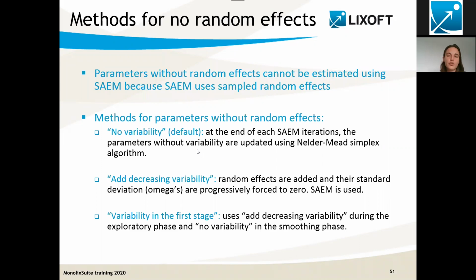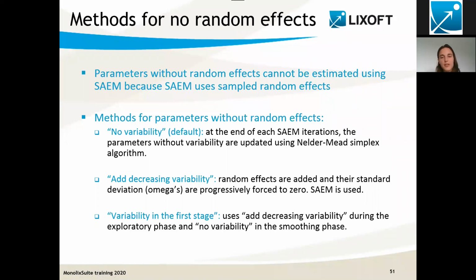The one that is used by default, we call it no variability. And actually what it does is that at the end of each SAEM iteration, the parameters without variability are updated using a deterministic algorithm that is called the Nelder-Mead simplex algorithm. So we have a mixture.